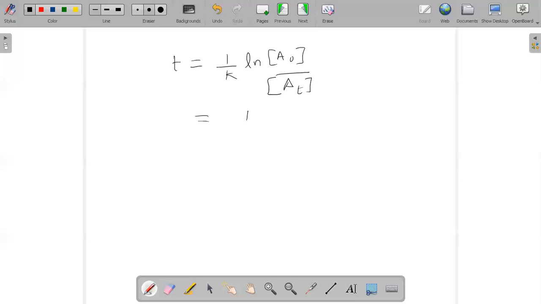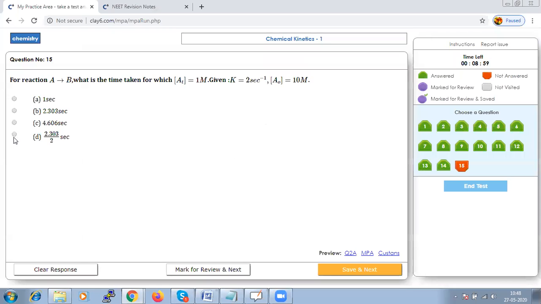All the values are available with us, 1 by 2 ln of 10 by 1. So we could say it is just 2.303 divided by 2. Let us see that option D. Save and go to next.